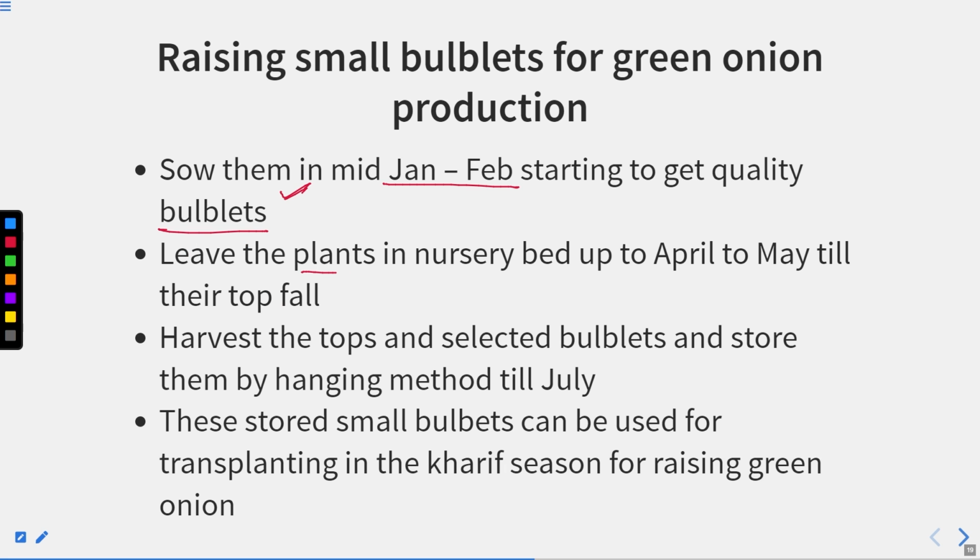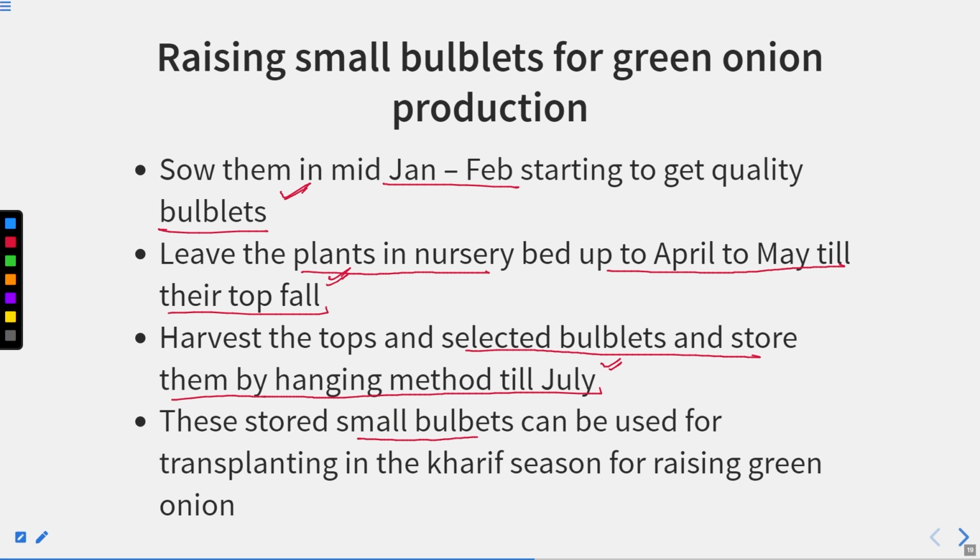Now the leaves of the plants in the nursery bed, up to April to May, till their tops fall. You can leave that plant, and after that the leaves of the bulb get fallen. Harvest the tops and selected bulblets and store them by the hanging method till July. So you can take out all those bulblets and hang them till the month of July.